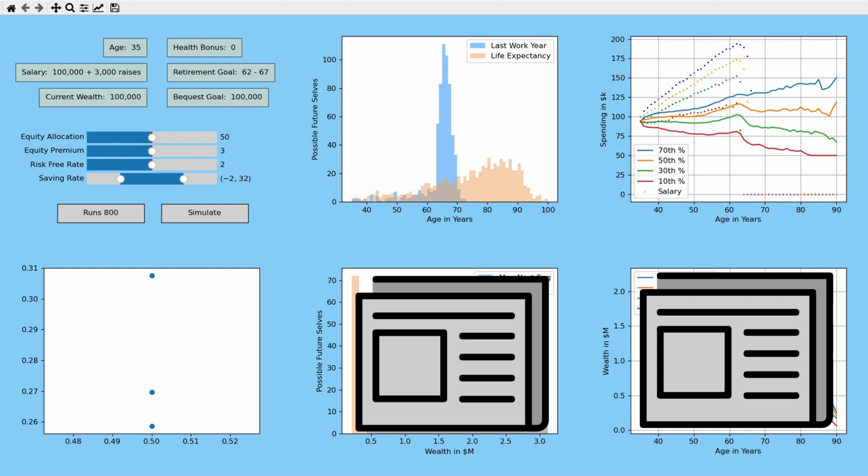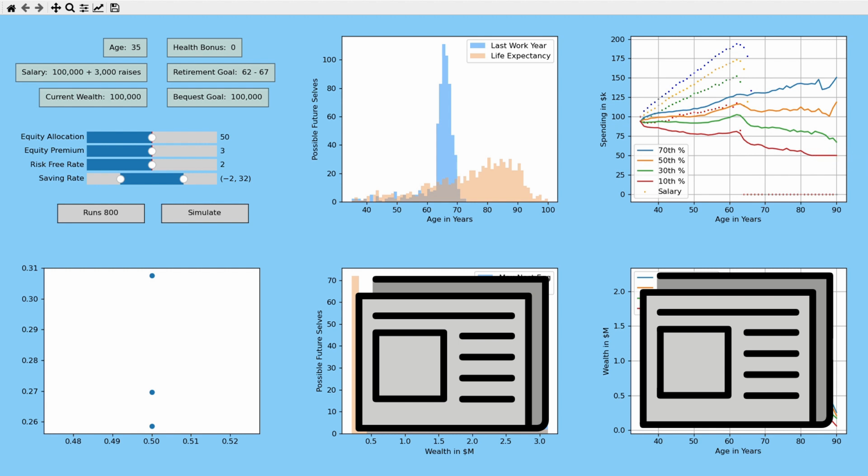And here's where it gets interesting. For this hypothetical person, with each hypothetical situation, the simulation calculates how much they can spend in each year given those assumptions. If they're lucky and their salary goes up or their investments go up, they can spend more. And if they are unlucky, then they will have to spend less.